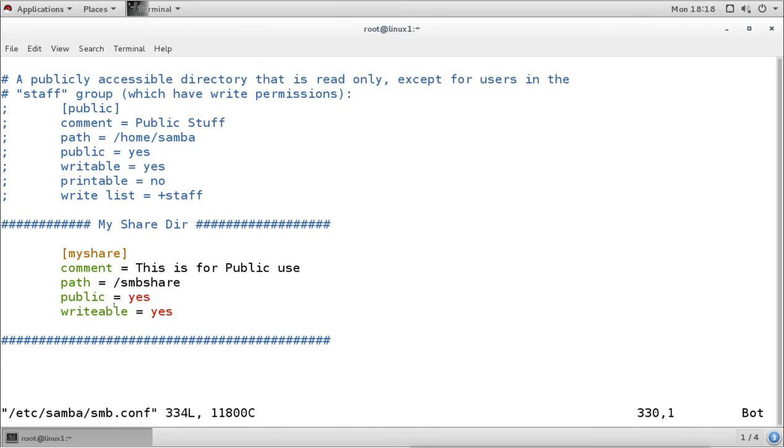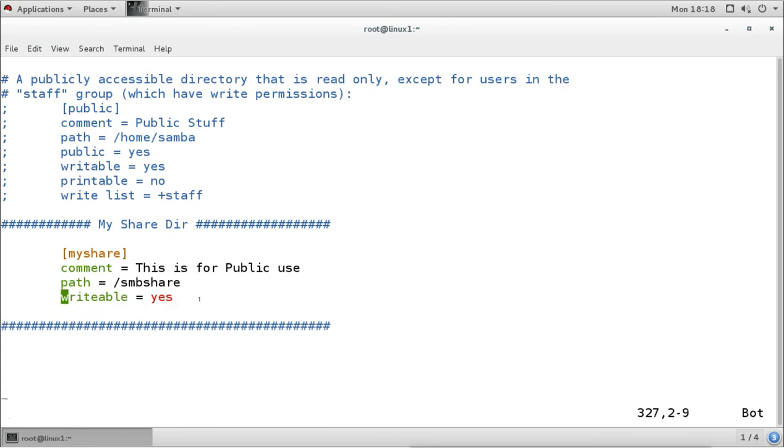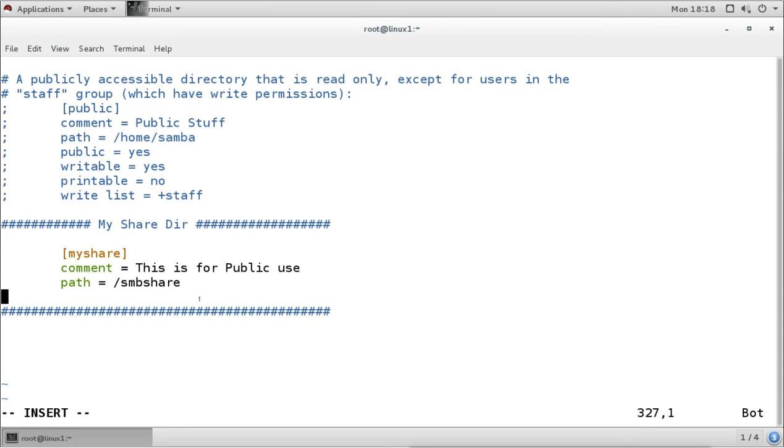For example, right now we have given everyone write permission, but if we like, we can give permission only to some users. Let's say I want to give permissions only to user 1 and 2, and user 3 I will not give any permission. So I will remove these lines, and this time I will say I want only valid users.